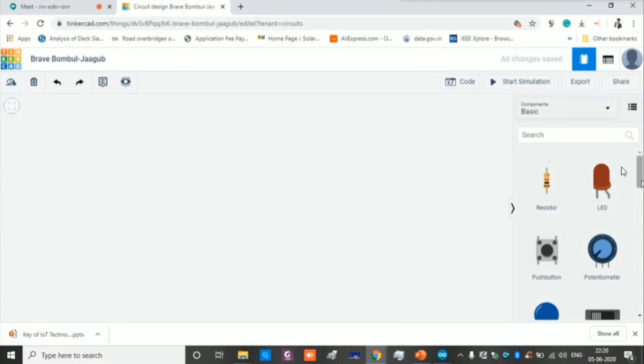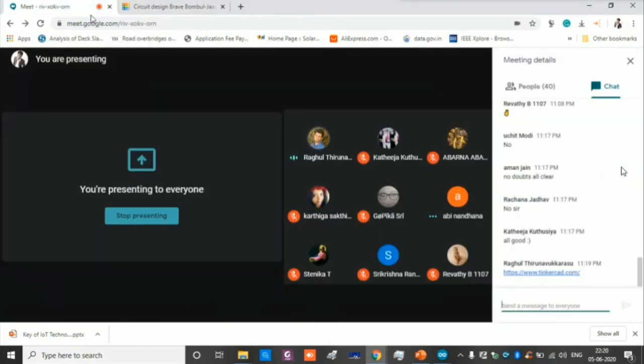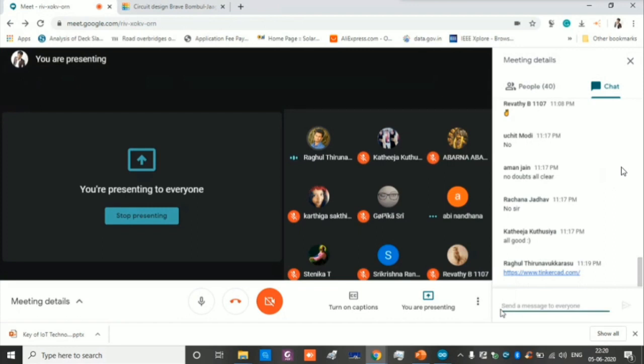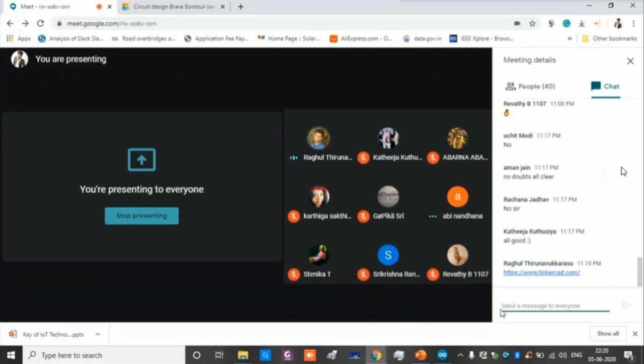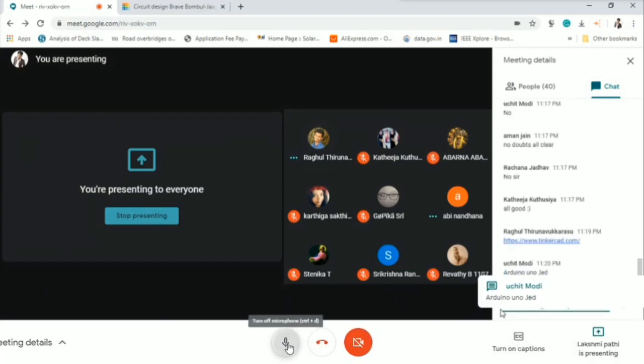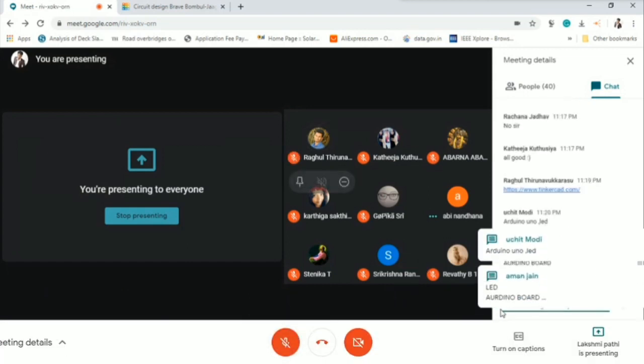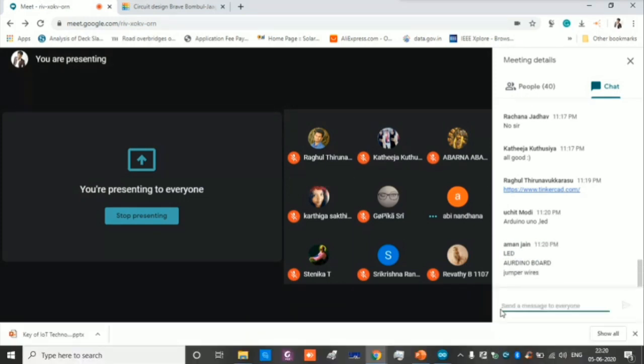Fine. The first thing: what are the things you need for our simulation? Can you list them in the chat box? Yeah, Arduino and LED. Arduino, LED, breadboard, Arduino board, jumper wires. Fine. These are the basic components required for our circuit design.